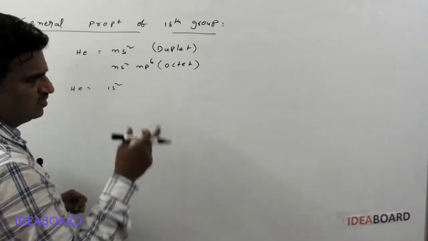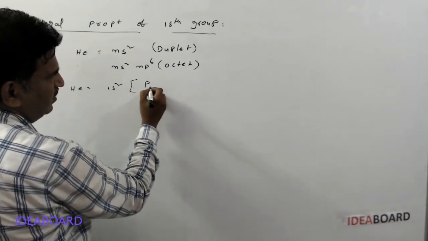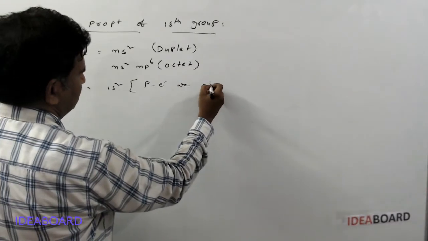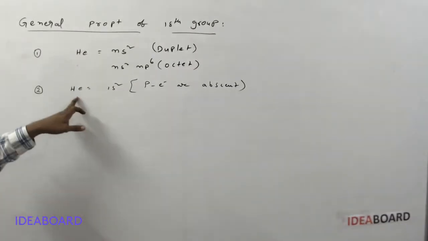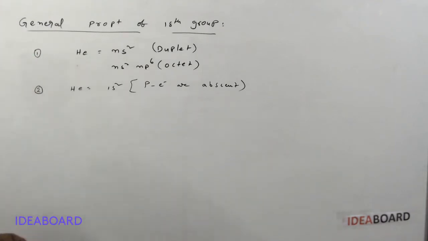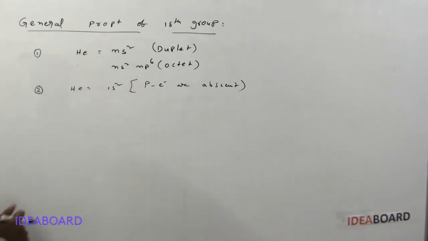So it is an element without p electrons. Generally, any p block element contains one or more p orbital electrons in its valence shell, but helium doesn't contain any p orbital electrons.